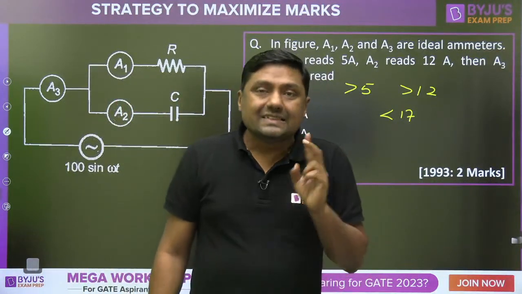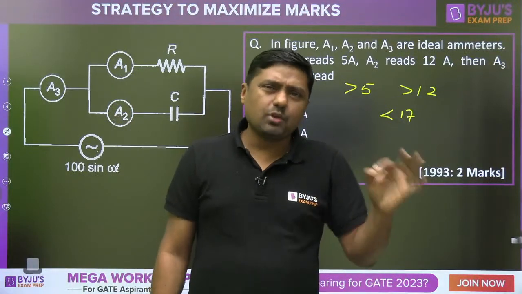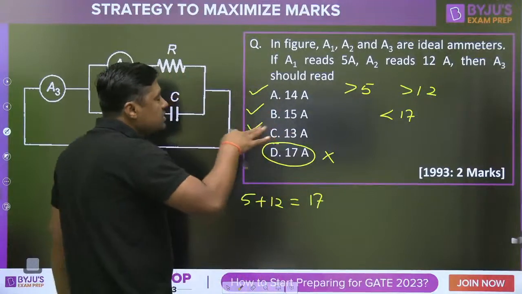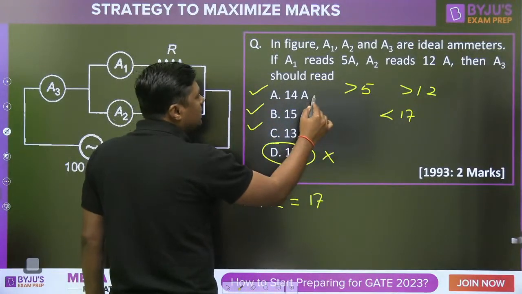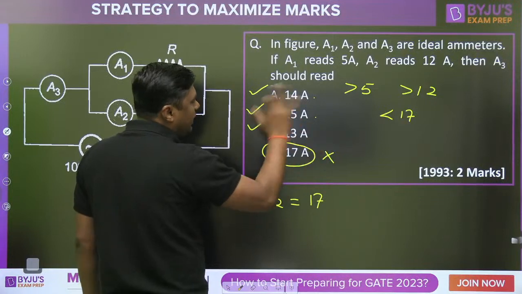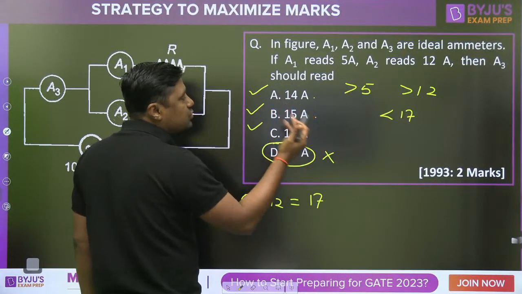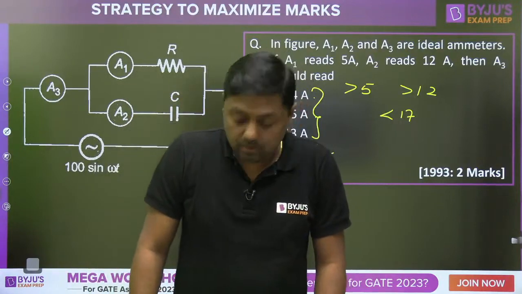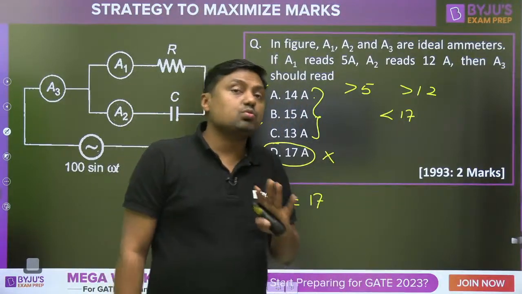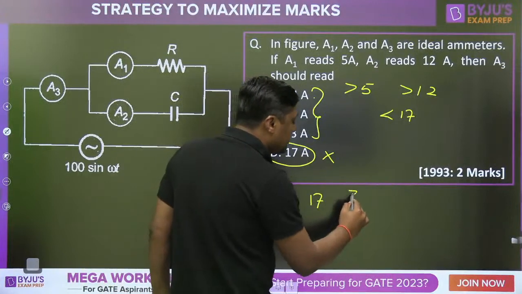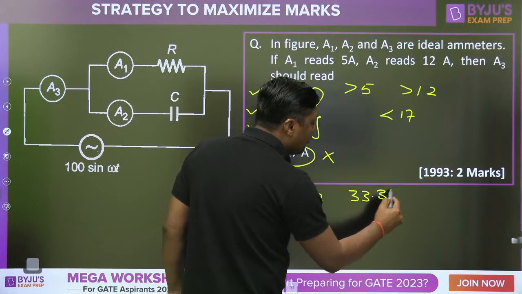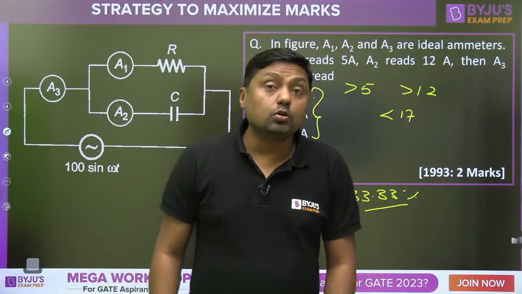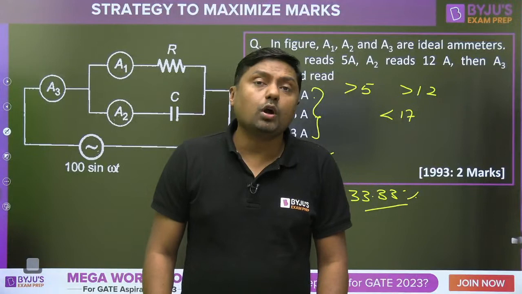Okay. Suppose I am giving the answer, so what is the probability? Out of 3, let it be 14, let it be 15, let it be 13. I have no idea about the formula. What is the probability of the right answer? Only 33.33%, the probability out of 3 that it may be right or wrong.